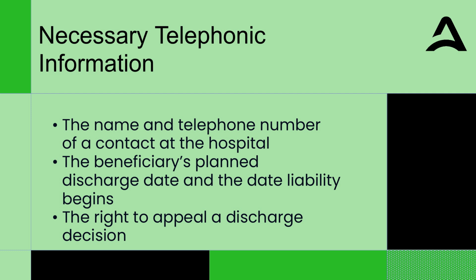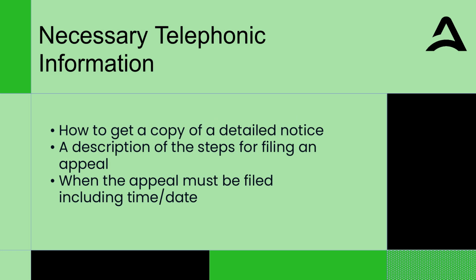the beneficiary's planned discharge date, and the date when the beneficiary's liability begins, the beneficiary's rights as a hospital patient, including the right to appeal a discharge decision. How to get a copy of a detailed notice describing why the hospital and physician believe the beneficiary is ready to be discharged. A description of the steps for filing an appeal. When, by what time and date, the appeal must be filed to take advantage of the liability protections.